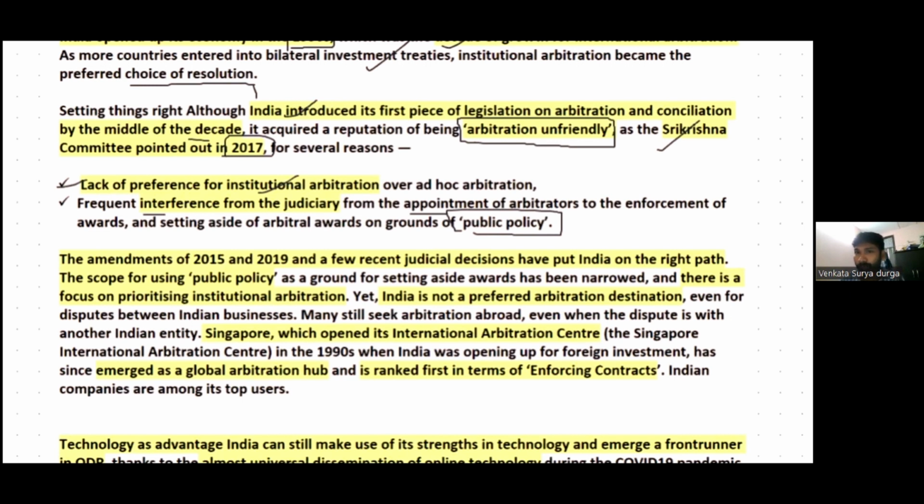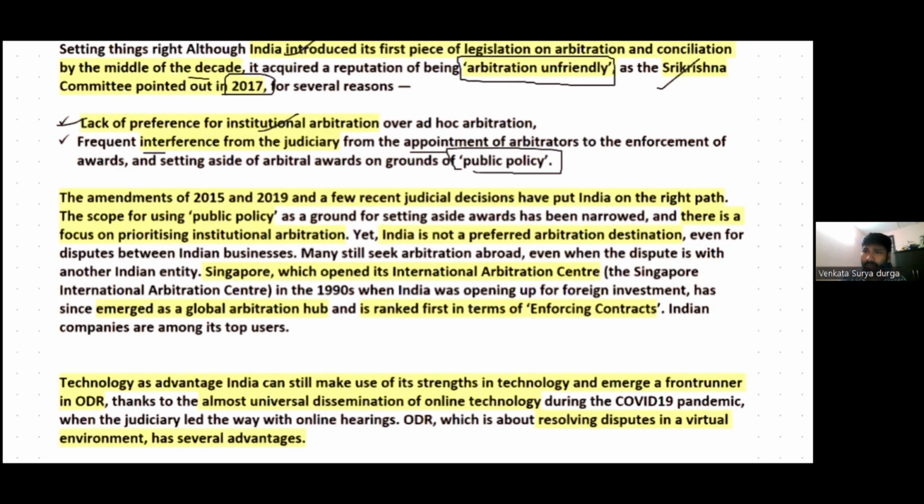Right from the appointment of the arbitrators and enforcement of awards to setting aside the arbitral awards on the grounds of public policy, right? So, in fact, if an ad hoc body gives an arbitration award, the award may be set aside on the grounds of public policy. So that leads to a situation where business groups have been preferring global arbitration rather than Indian arbitration, right?